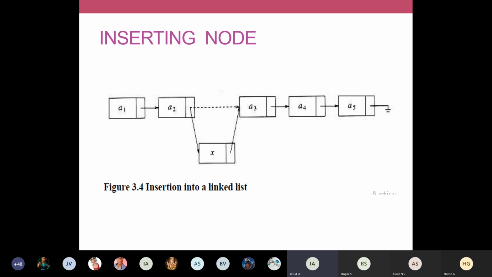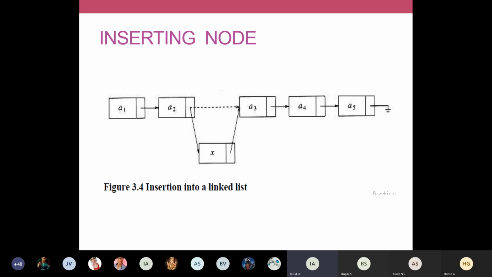In data structures, usually in exams, they won't ask programs. You'll be asked to explain the technique, and then you have to write routines. Routines are like algorithms. So write a routine to insert a data in a linked list, or write the routines to perform all the operations in a linked list. Like that they will ask. You won't be asked to write programs in your university exams, since you're having a separate lab for that. So we have to study how to write routines.